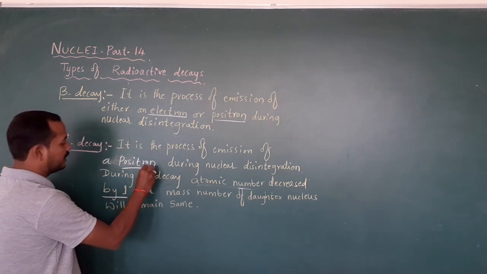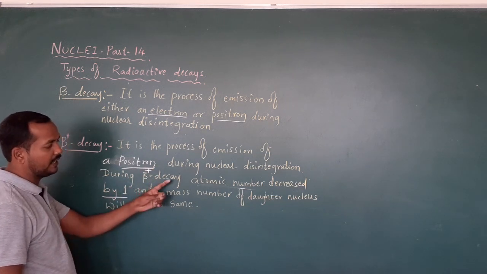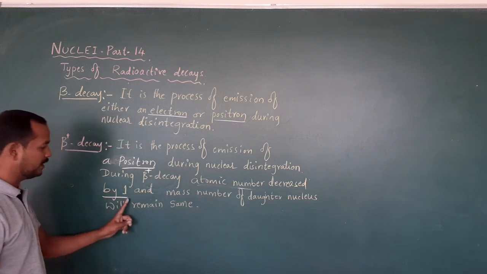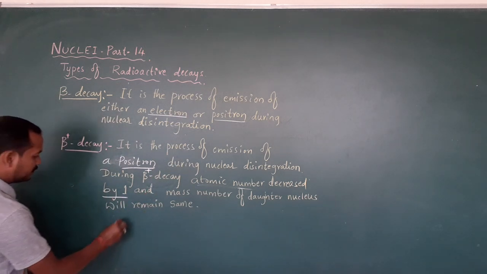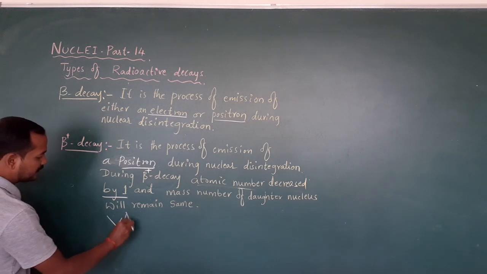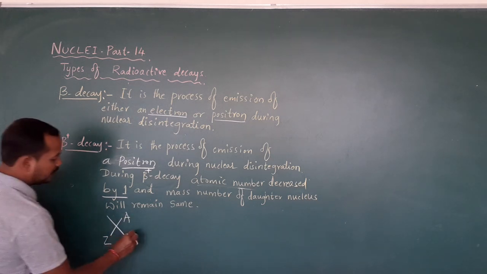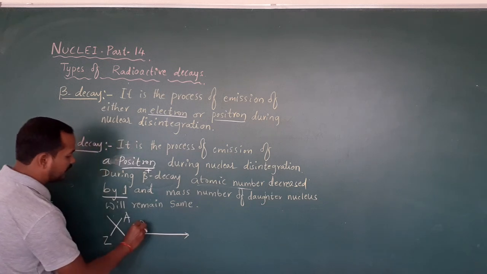During beta positive decay, the atomic number decreases by 1 and the mass number of the daughter nucleus remains the same. For example, X is any element, A is the mass number, Z is the atomic number, and it undergoes beta positive decay.